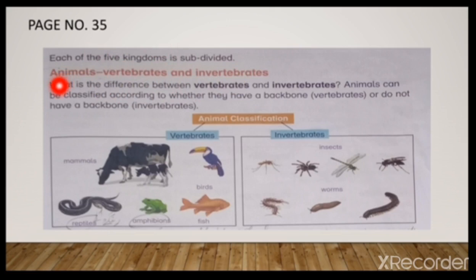First of all, we learn about animals. Then we can see over here vertebrates and invertebrates. Animals are classified into vertebrates and invertebrates. What is the difference between vertebrates and invertebrates?